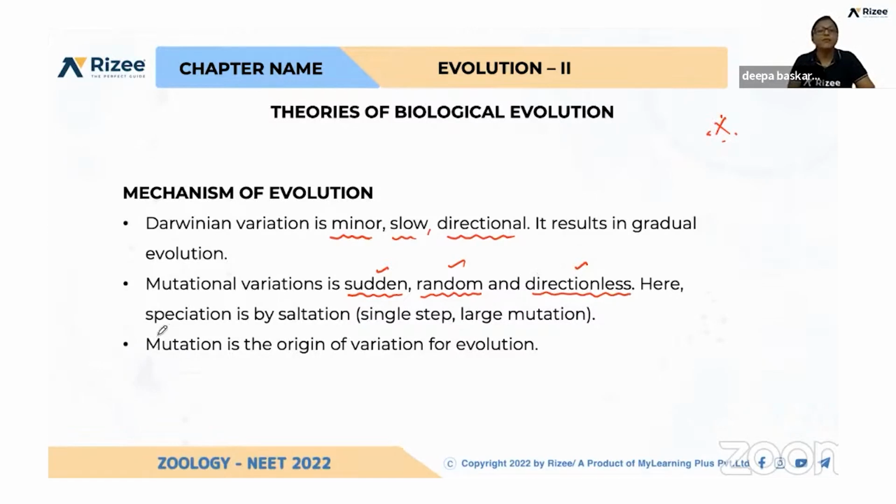So this is important, and mutation is the origin of variation for evolution, not the minor variations. Because of minor variations, how those minor variations are happening was not explained by Darwin.